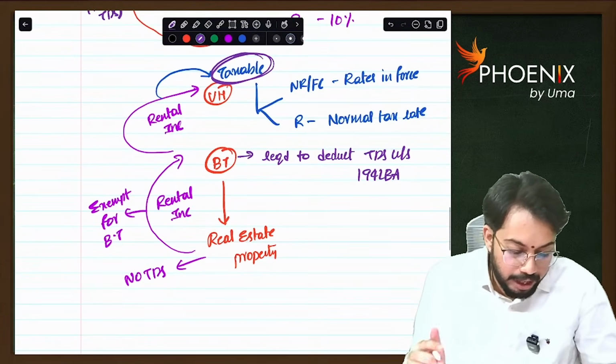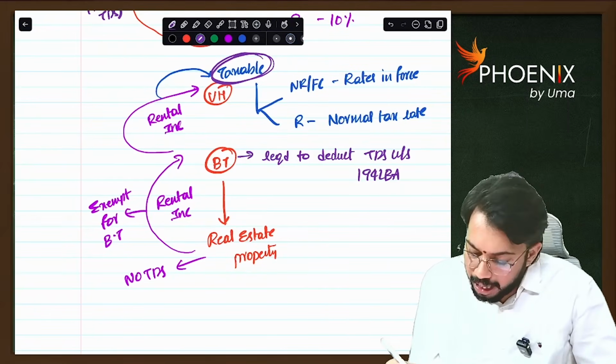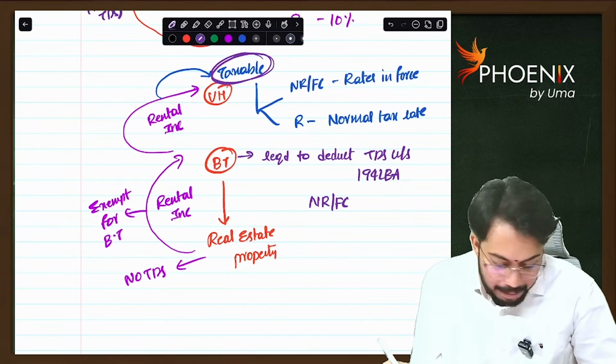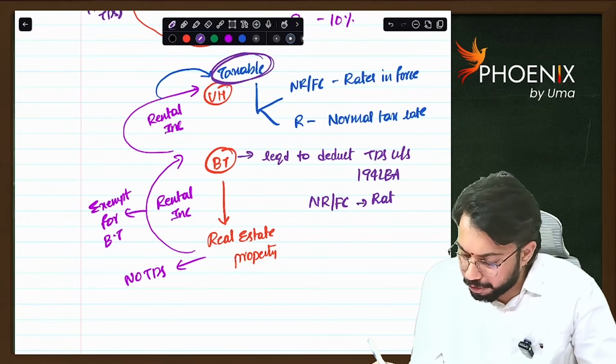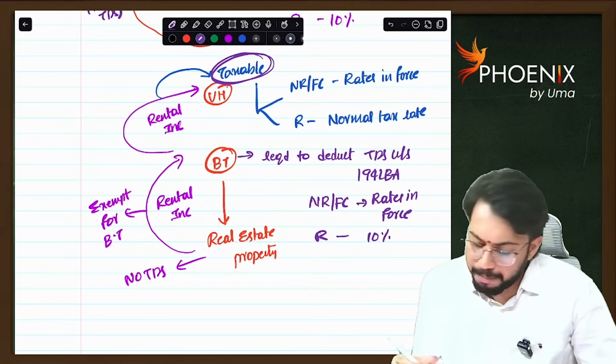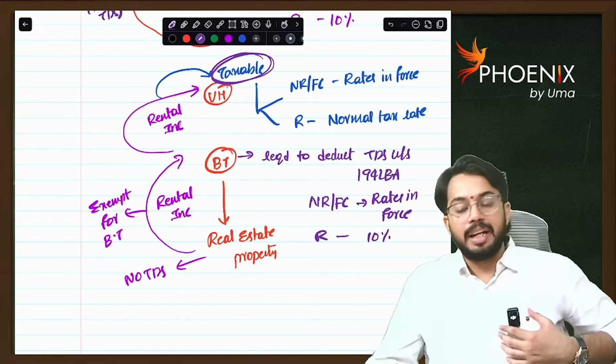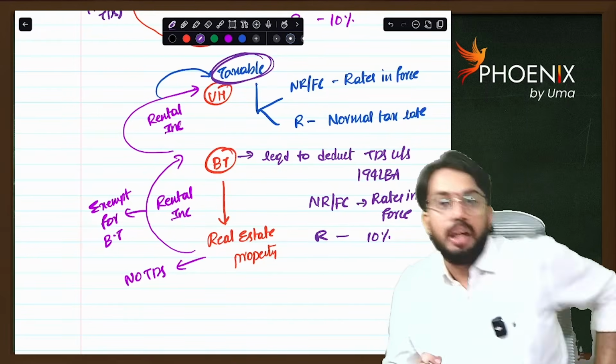What is the rate of TDS? In case of non-resident or foreign company, TDS rate is rates in force. In case of resident, TDS rate is 10%. Are you able to understand? So this is the TDS rate applicable for rental income.